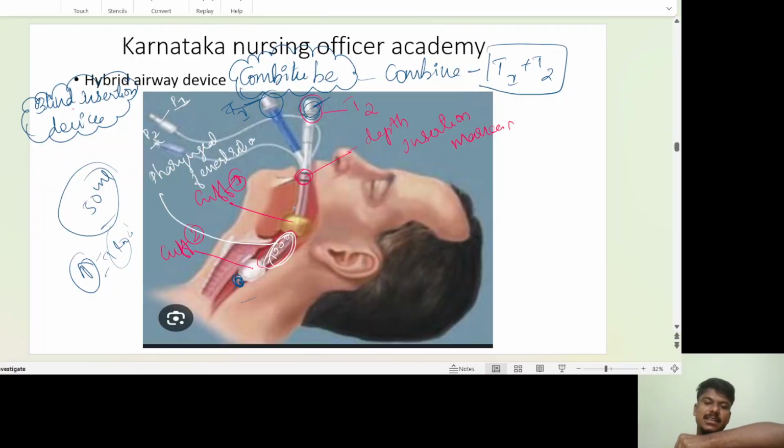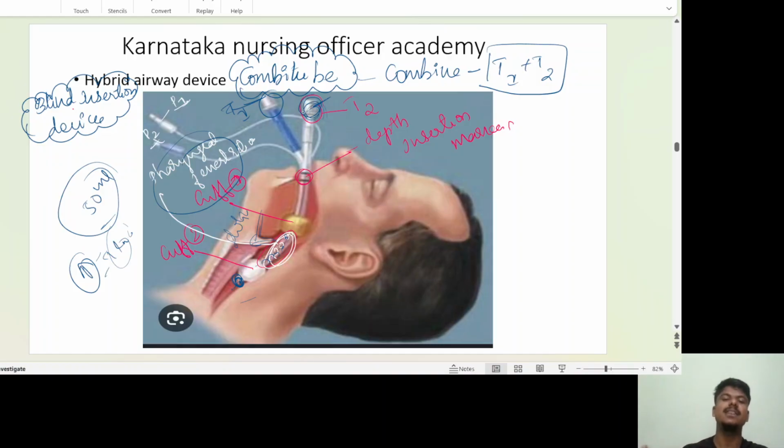You see, tube number two openings are here. These are the pharyngeal fenestrations. Tube number two has the openings here. So I'm going to ventilate through the fenestrations. The fenestrations are going to open in front of the glottis. So the glottis and trachea will be ventilated through these fenestrations. So air will not go into this tube. So I'm going to keep on ventilating with tube number two.